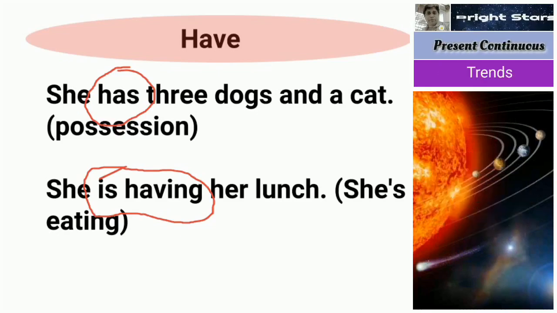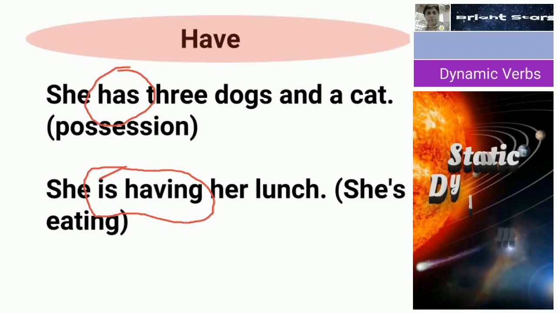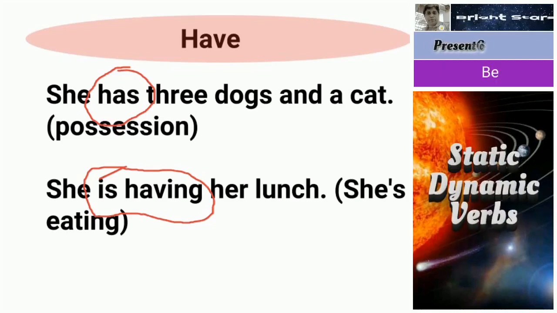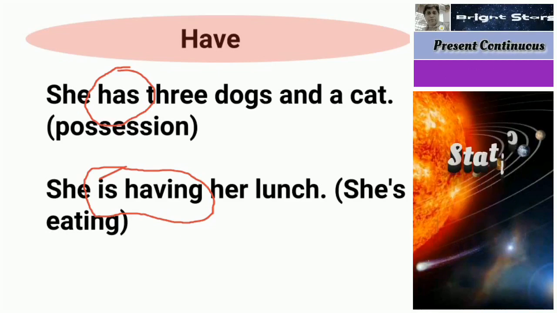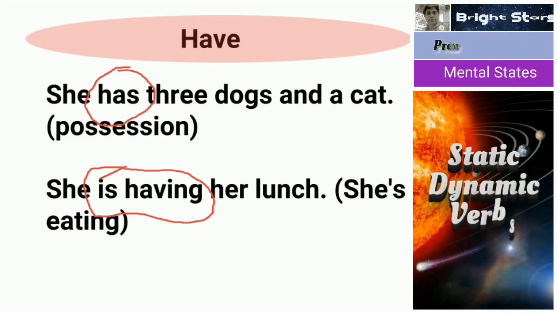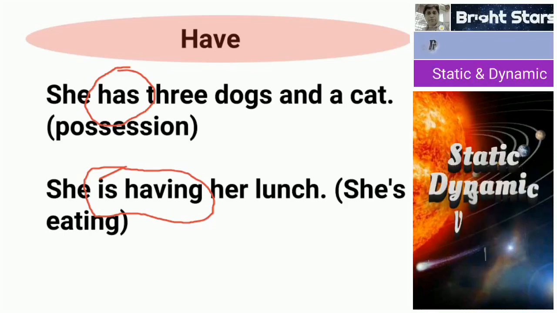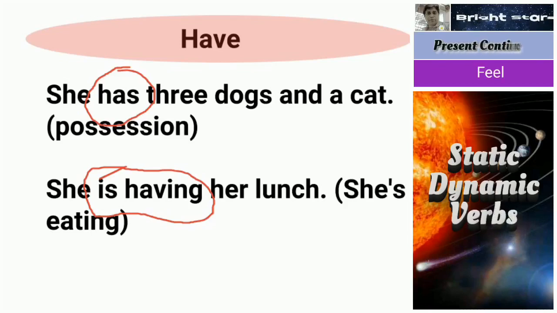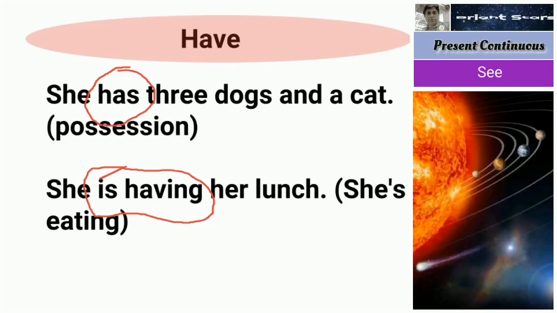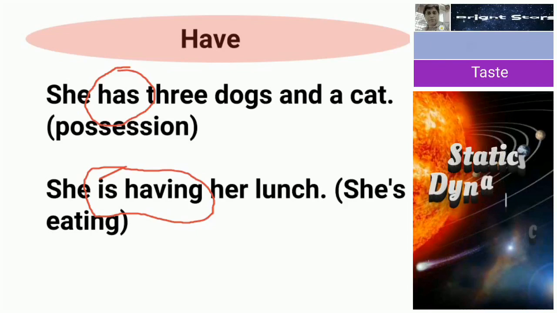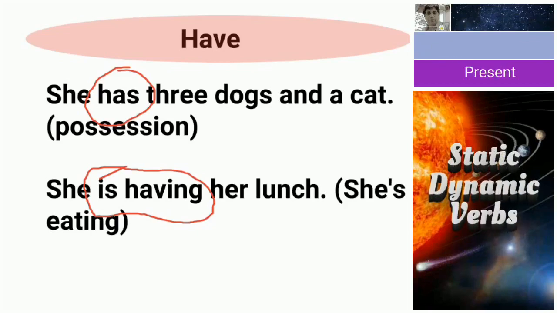I have a pen, I have a box, I have an eraser, I have some problem. So like that we have to use. I am having, we should not use. But in this second sentence you see, she is having her lunch, she is eating. So for this continuous process we can use has as both static and dynamic. In the first sentence it is a static verb, in the second sentence it is a dynamic verb.